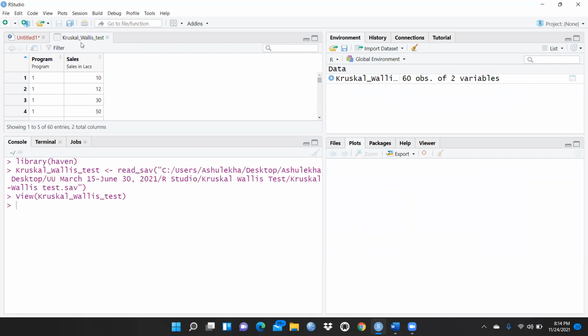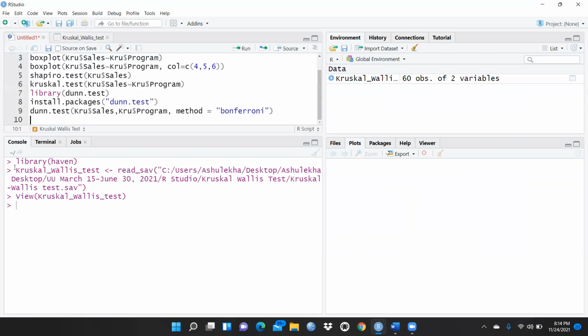First of all, I had already imported this file. Let me create one new variable over here. Let me write KRU, and in this particular variable, let me put this file. The complete file name is Kruskal-Wallis test, yes, this is my file name, and I have to press enter. Now you can see this new variable is put here. So now we have to use the small name of this file rather than the bigger name.